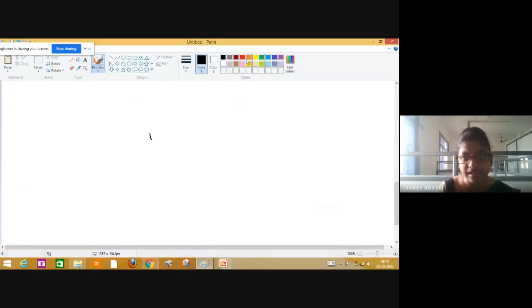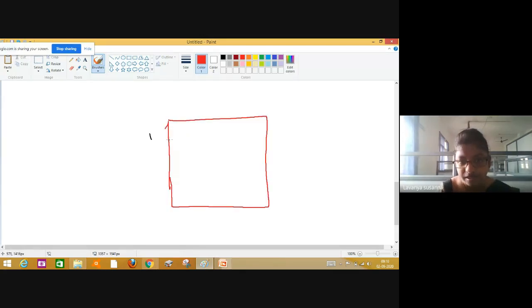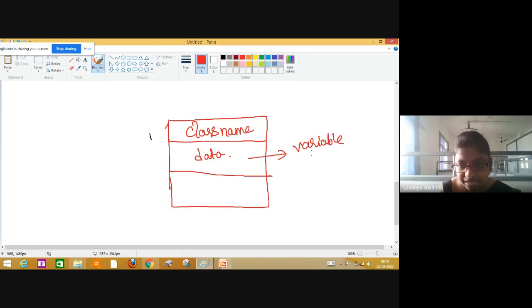To represent a class, you need to draw in this way. See here, I am drawing. Here, the class name. Symbols are very important. This is the class name. Next, here, data members or variables. Here, you must write methods. Okay, this is a representation of a class.